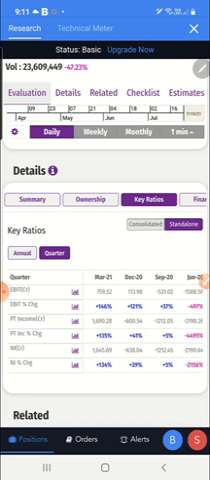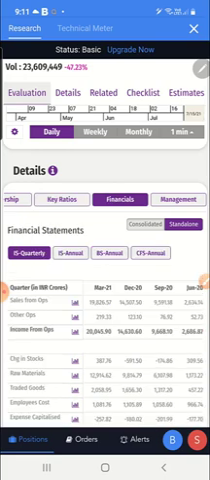Okay, now we'll go to the finance sector. I'll just click on the financial. You can see the financial.